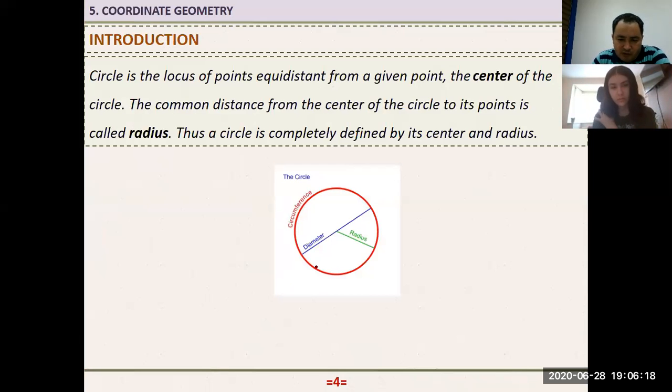That is our circle, and this is our center, and that paper is our plane. From here, all the points which are equidistant from this point: these points and these points and these points. If you pick any point here and measure the distance between this point and this fixed point, that is constant. It does not change. This distance we call the radius of the circle.